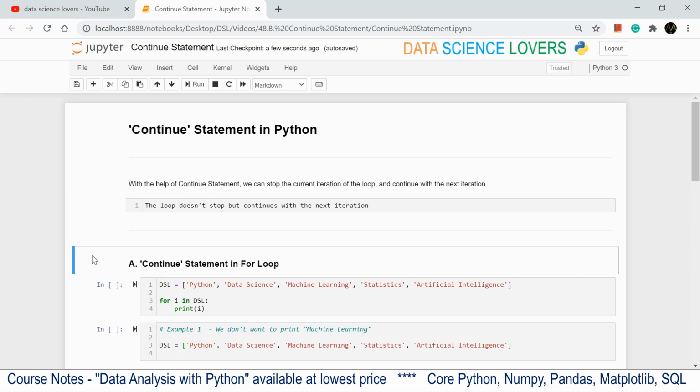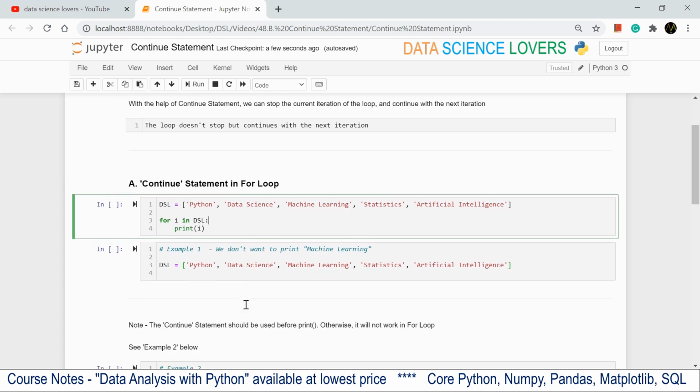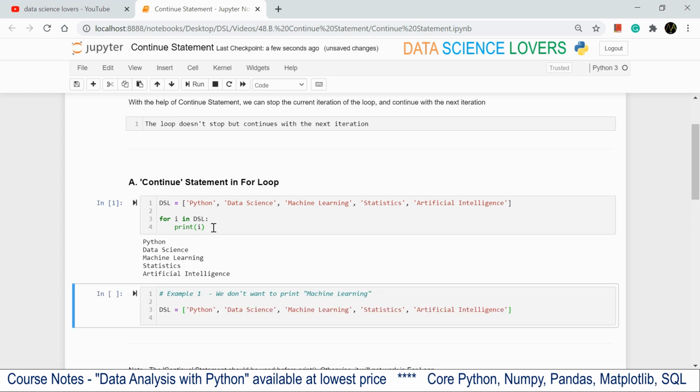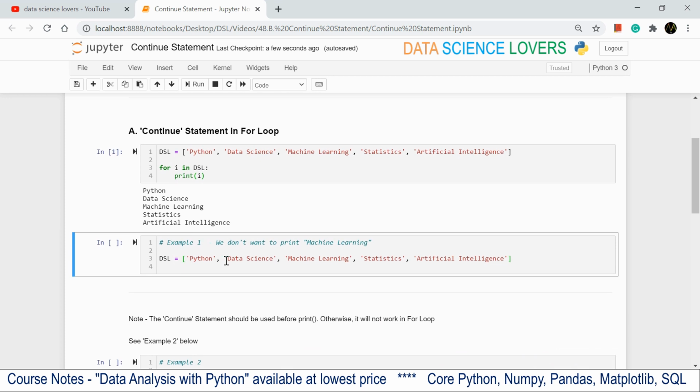First we will see how we can use the continue statement in a for loop, and then we will see how we can use it in a while loop. This is a simple example of a for loop. We have a sequence DSL which contains some items. I have used a for loop on this sequence, and when I print, it will print each element of this sequence one by one. Now, if I want to skip the element machine learning from this sequence, meaning I don't want to print this element, then I can use the continue statement for this.